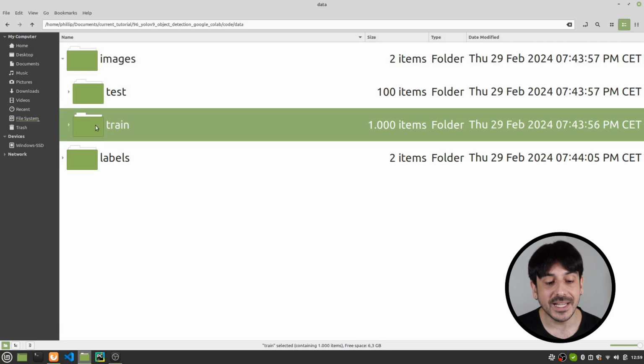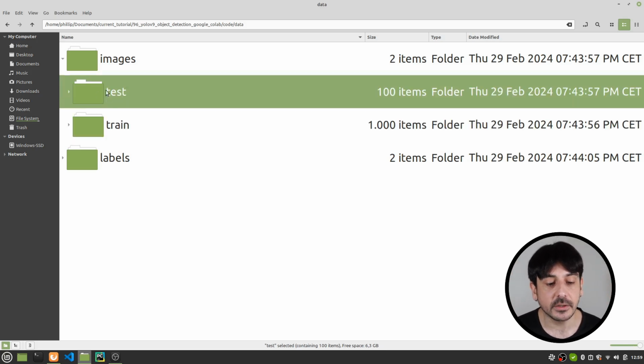The train directory has all the images I'm going to use to train the model. These are going to be the training images. This is the training data. And within the test directory, these are all the images I'm going to use in order to evaluate the performance of the model. I am not going to use the images within the test directory to train the model, but I'm going to use these images in order to evaluate how it performs once I train the model. So after I train the model, I'm going to take all these images over here and see how the model performs.